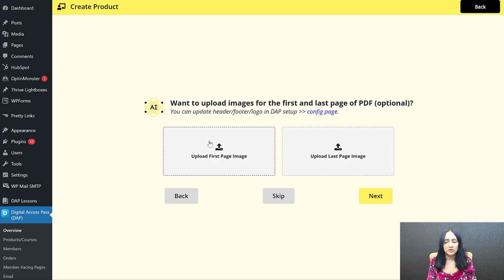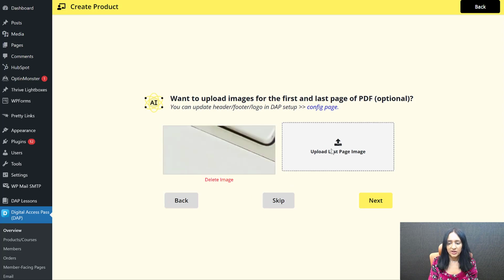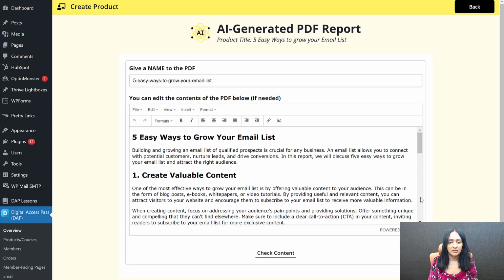Now upload an image for your PDF report. This is for your first page of the PDF, last page. It's not required. You can skip this step, but it's going to look really nice, right? So it's going to make your PDF look really nice. So I would recommend uploading an image. So this is something you should actually do before you even start creating the PDF. I'm just going to select some random image here. Next. All right, this is the PDF.